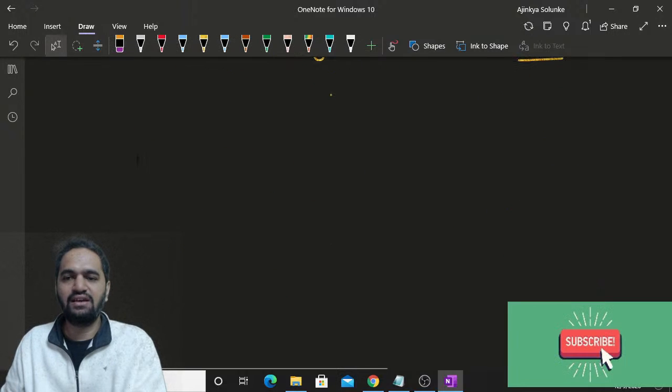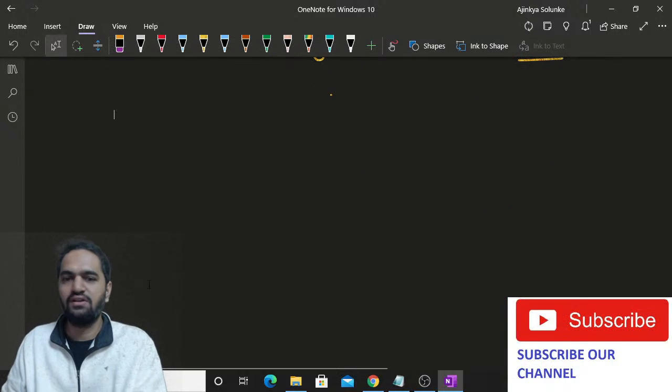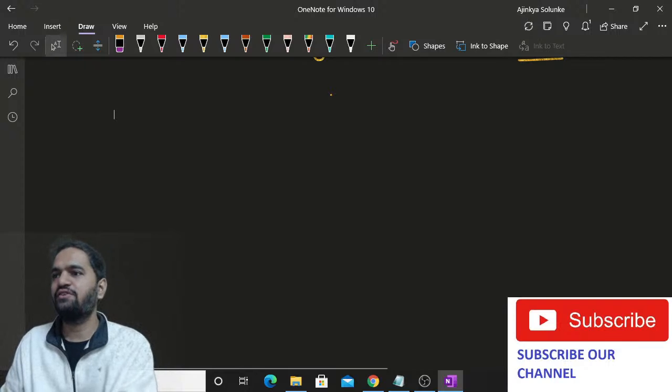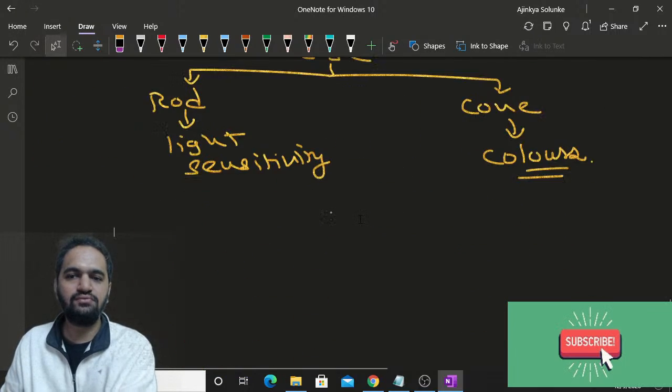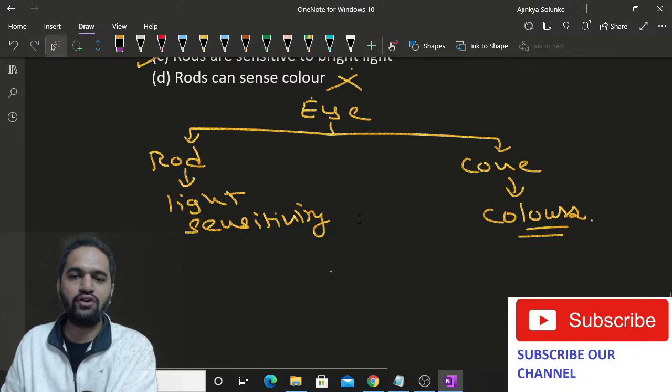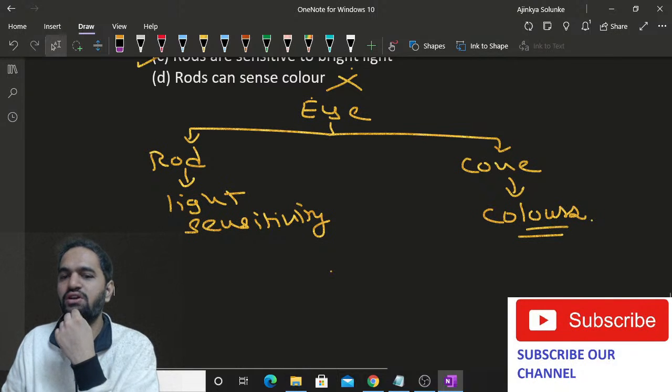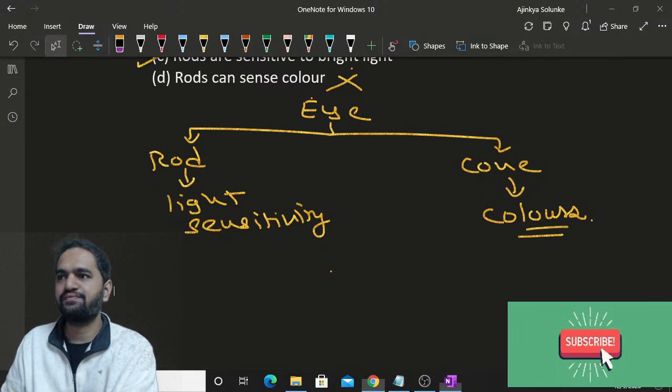Yes, exactly. Now let us move on to the next point. Can we go for the next question now? Have you understood the function? Rod is used for light sensitivity and cone is used for color identification.